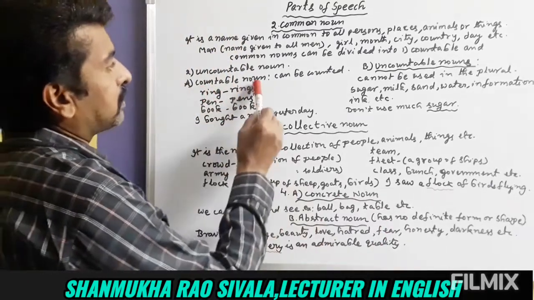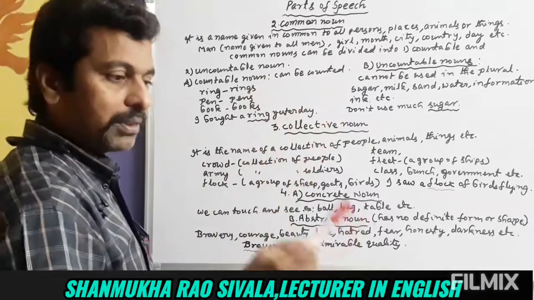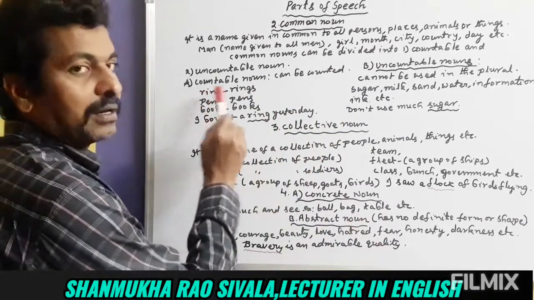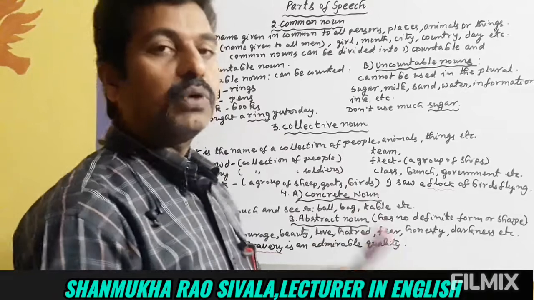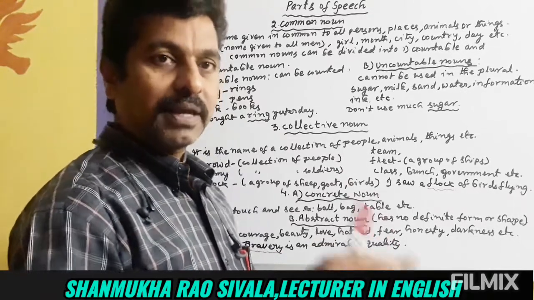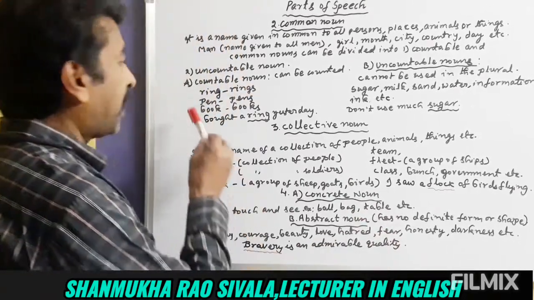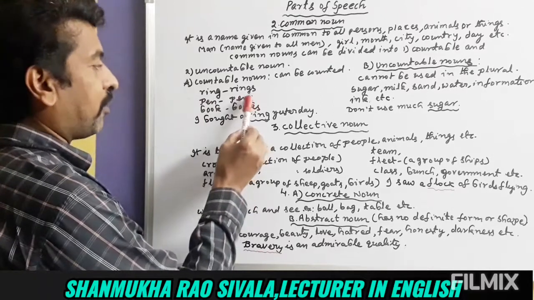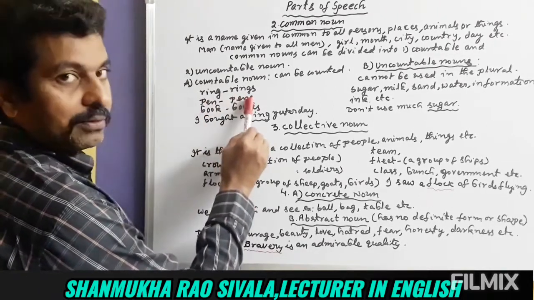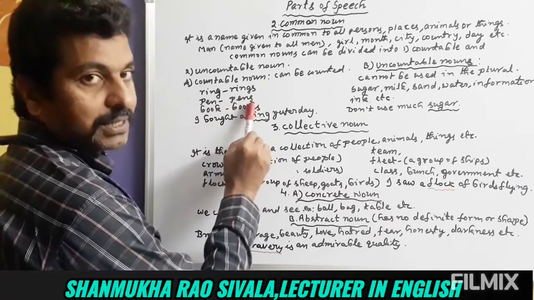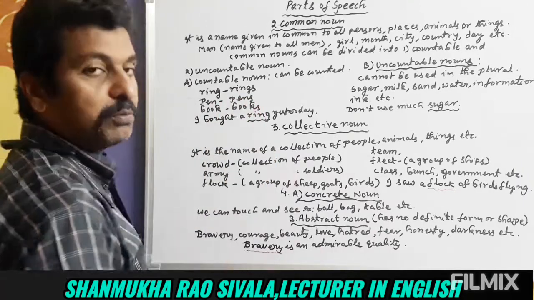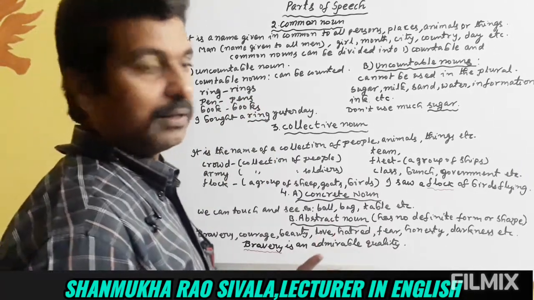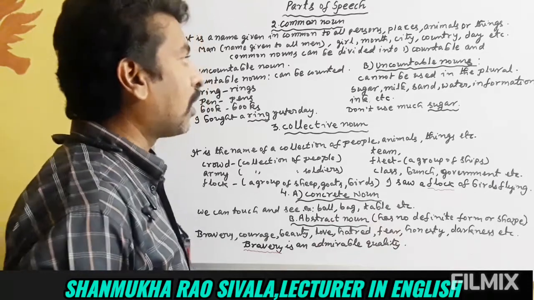Countable nouns means nouns that can be counted. For example, ring, rings: one ring, two rings, three rings, four rings can be counted. Pen, pens, the plural form is there. Singular and plural forms are there. Book, books, singular and plural form. Two books, three books can be counted. So that is called a countable noun.